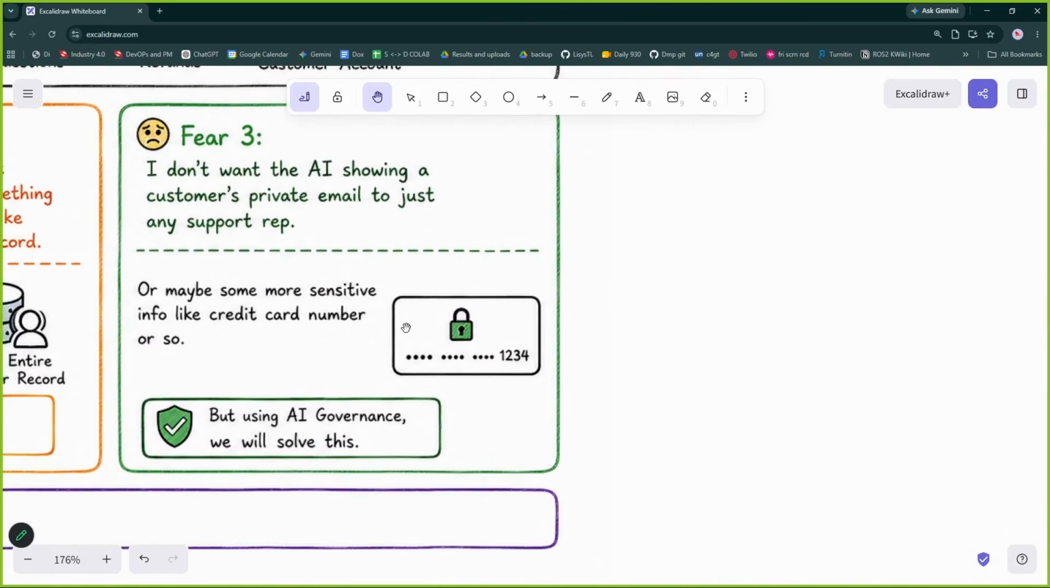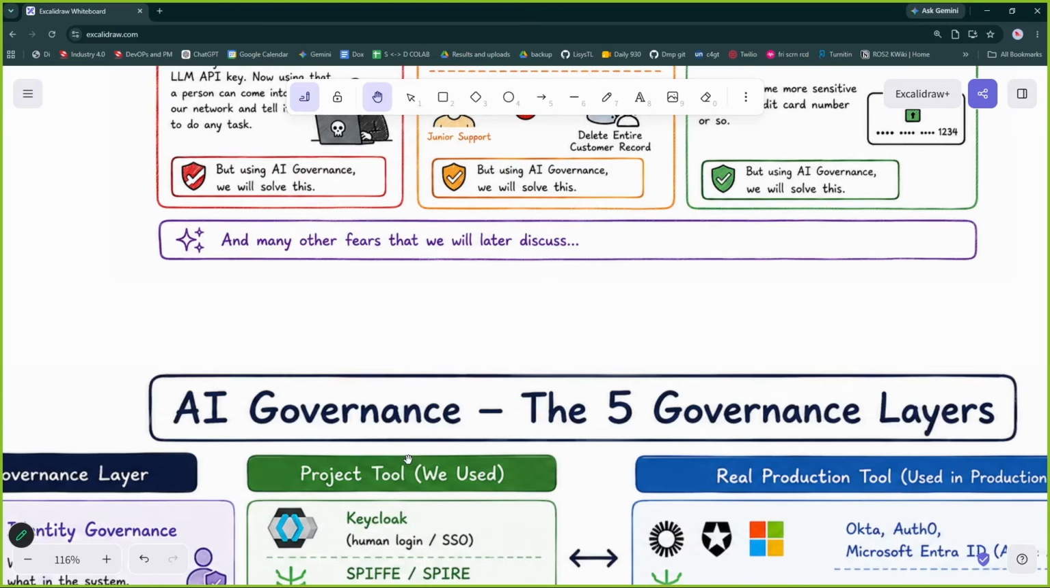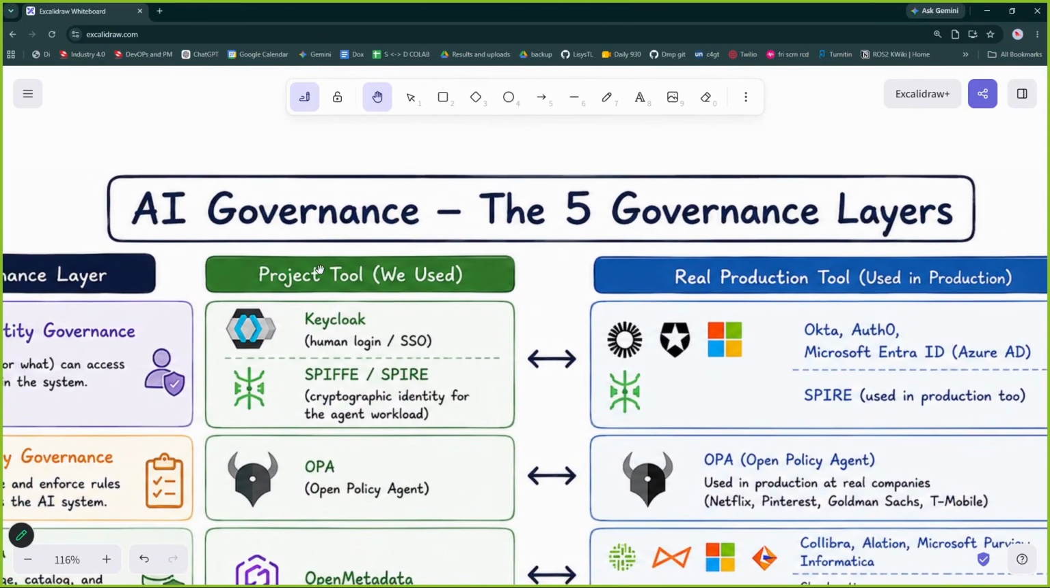So this is what I was talking about, right? AI will only show the last digits which are important. So where am I going towards? I am going towards the governance layers of this particular application. What will be the layers?